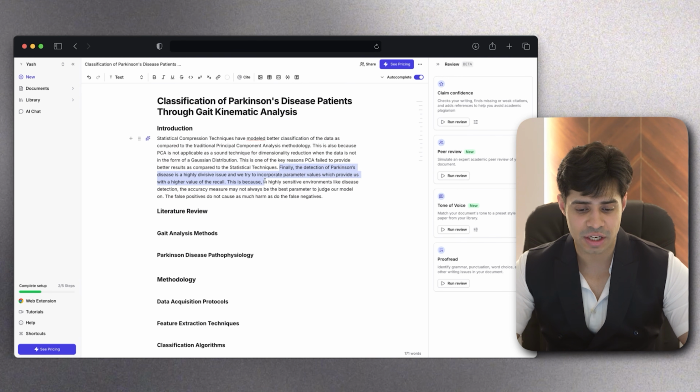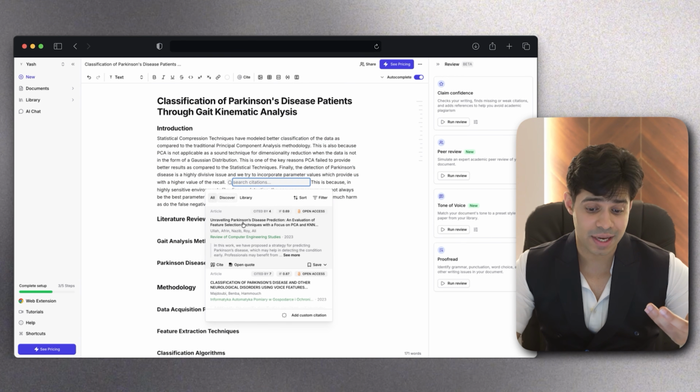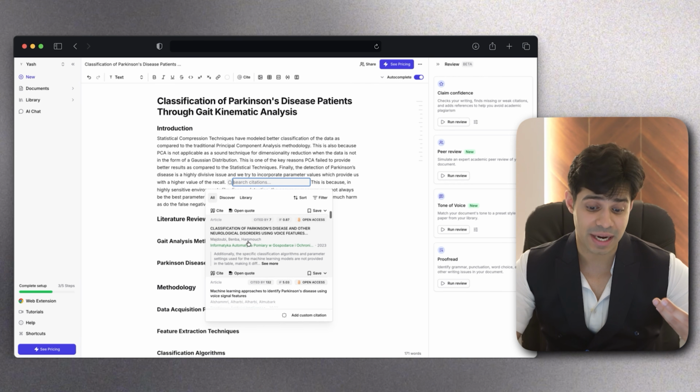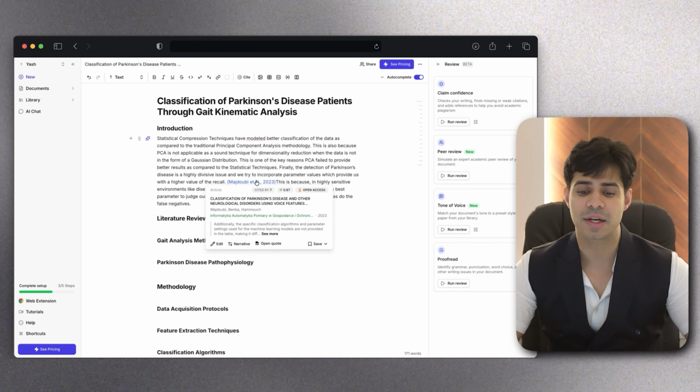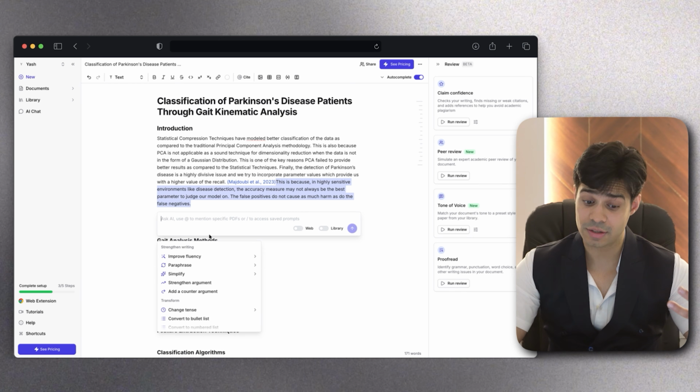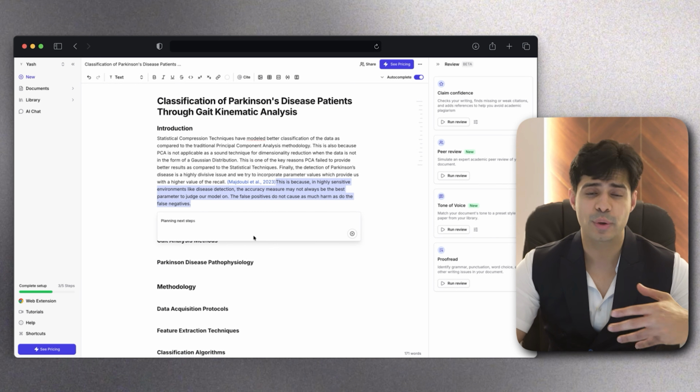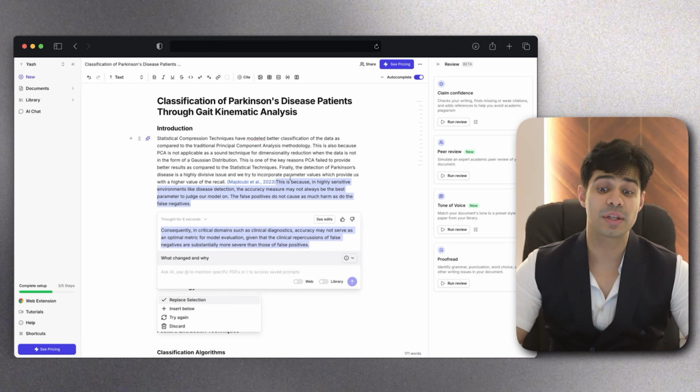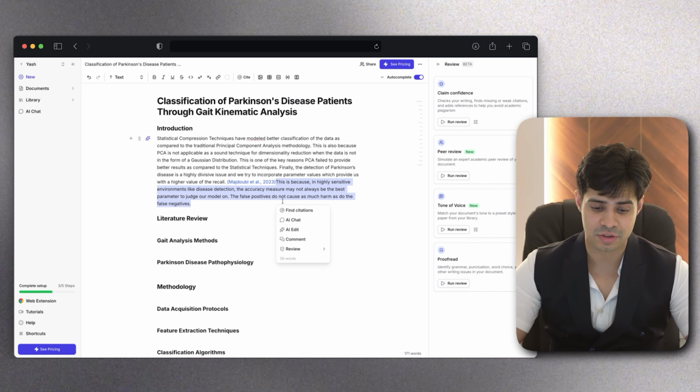I can also ask Jenny to find citations for this particular text, and it will tell me which papers I can use to cite over here. And you should definitely verify this, but it makes your job a lot easier. You can ask Jenny again to paraphrase the text if you want, academically simplify it, or you can even give it a custom prompt if you want. And as you can see, I can now replace my text with Jenny's text.